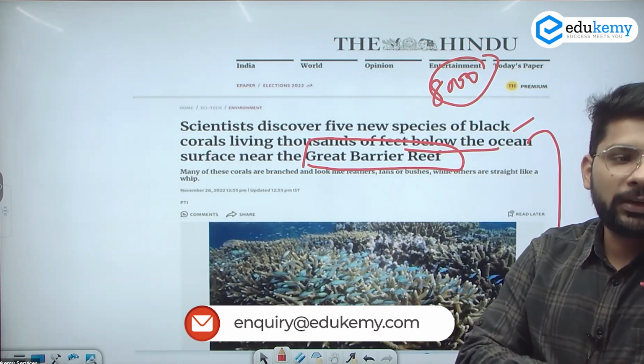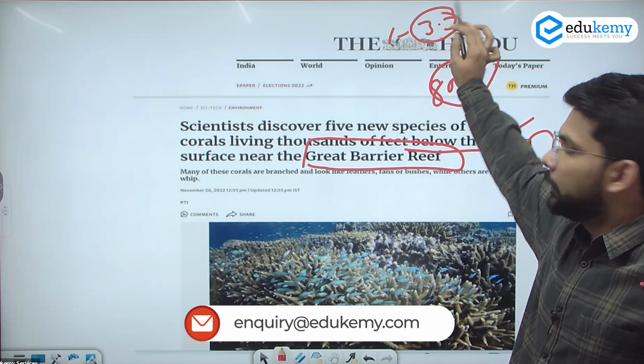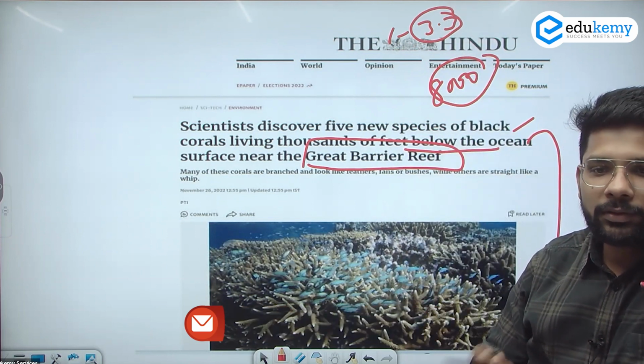It may be 2,400 feet. 1 meter is equal to approximately 3.3 feet. So you can calculate how much it will be. Thousands of feet, maybe 2,000, 3,000, depending on the depth.